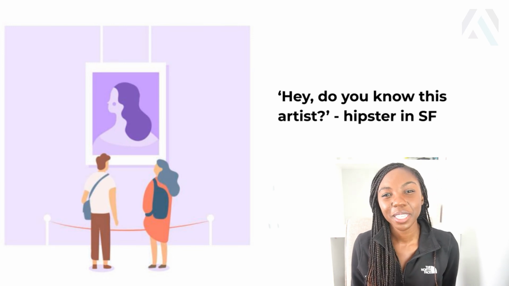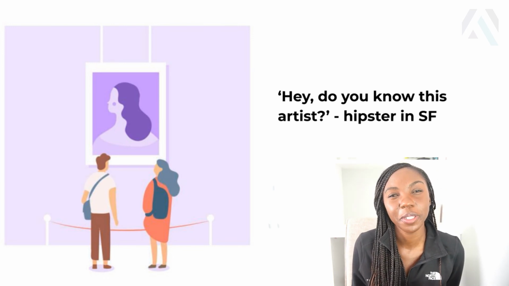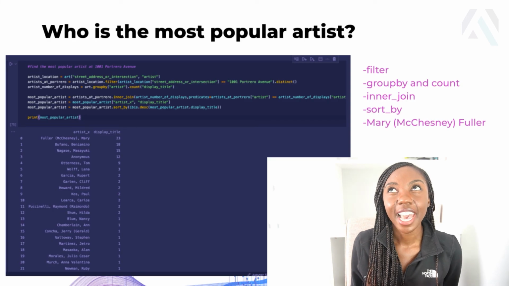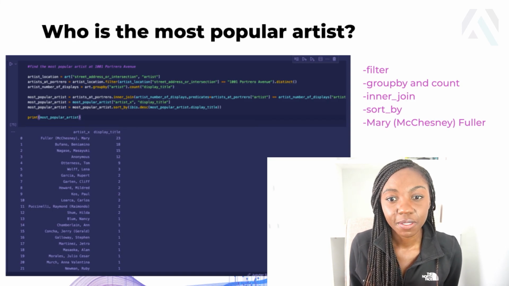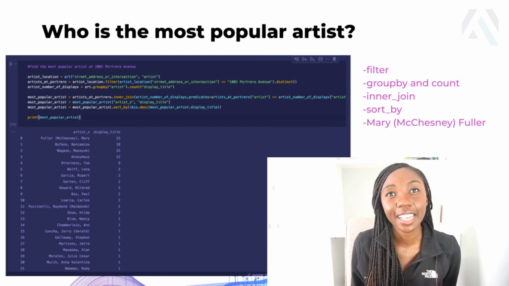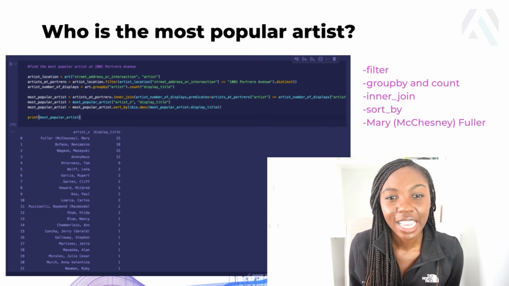So a good thing to do could be to figure out who the most popular artist at this location is, by finding out which artist has the most art there.